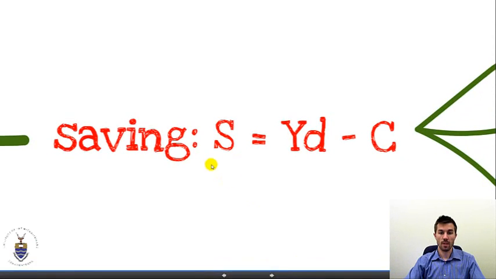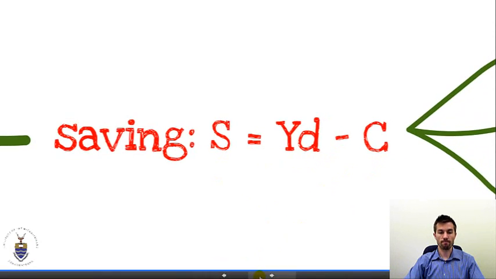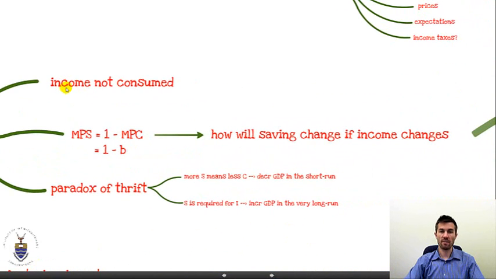Saving. Saving is simply disposable income less consumption. Simple. In other words, saving is income not consumed. Ignore this for a second.